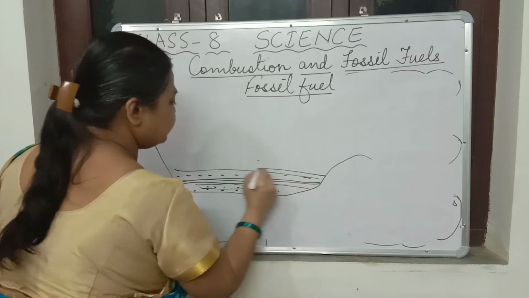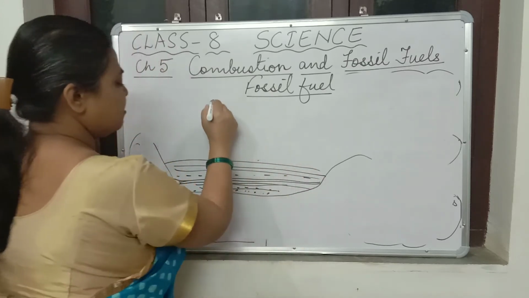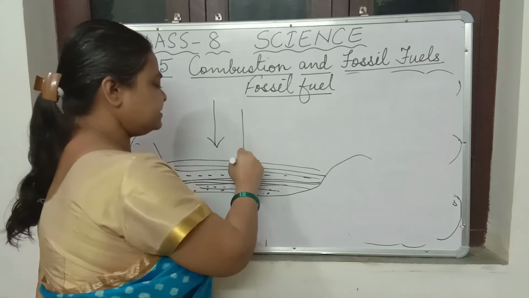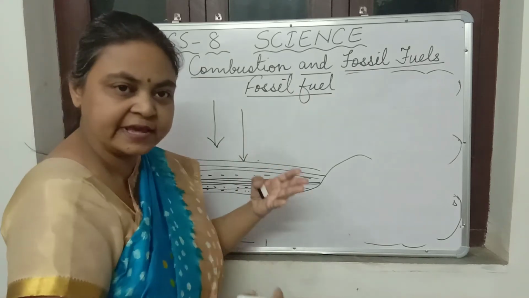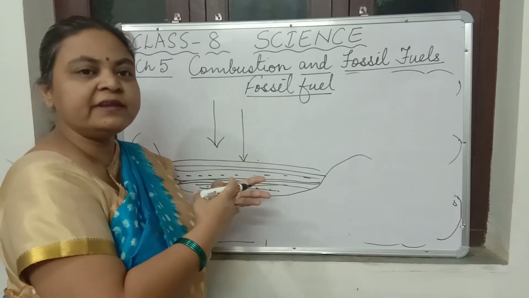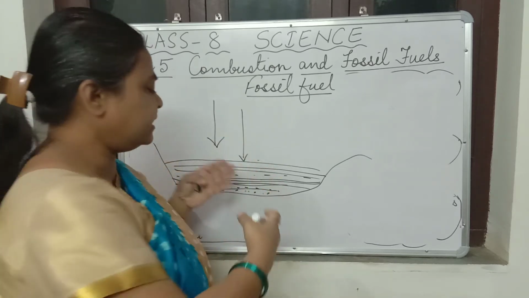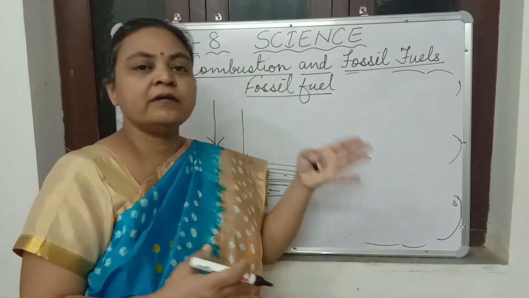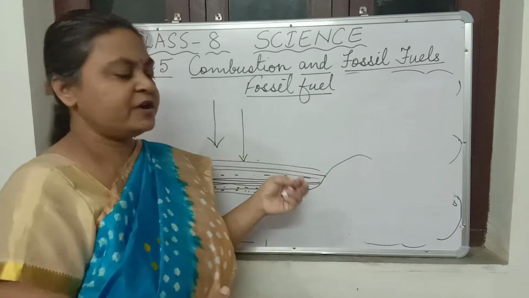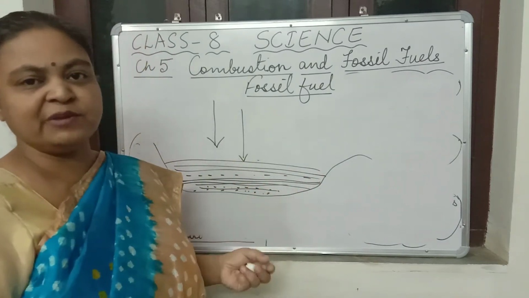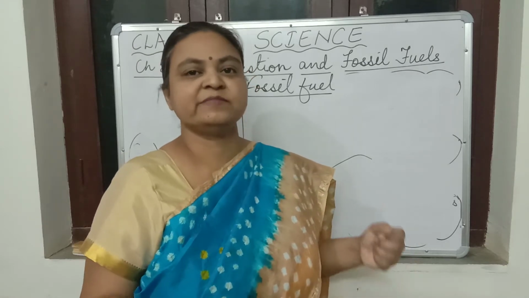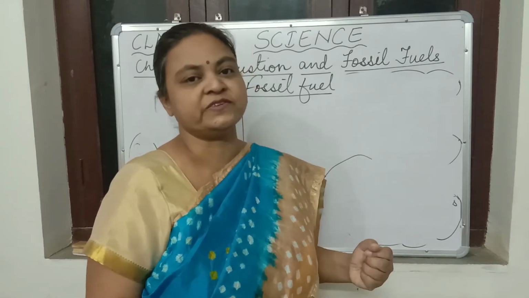Layers and layers were formed, and because of high pressure and bacterial action, the dead remains were converted into petroleum. This is how petroleum is formed. It is formed from the remains of tiny marine organisms. Marine organisms means sea creatures.